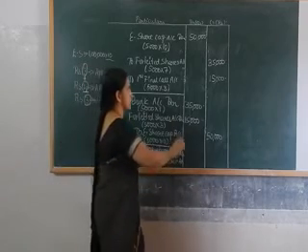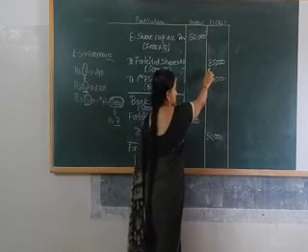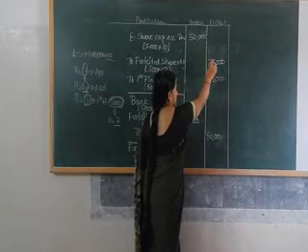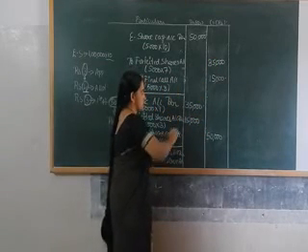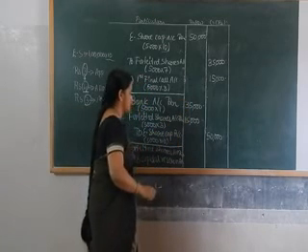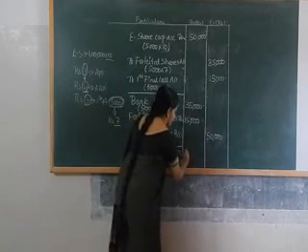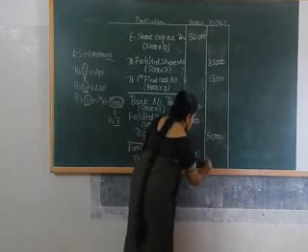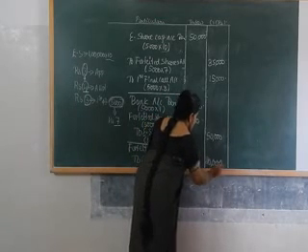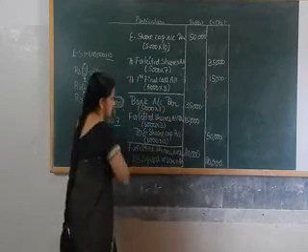How much amount is transferred to capital reserve? From 35,000, the amount received from the first shareholder, this discount of 15,000 will be deducted. If you deduct 15,000, what is the profit made by the company? That is 20,000, and 20,000 is the profit that will be transferred to the capital reserve account.